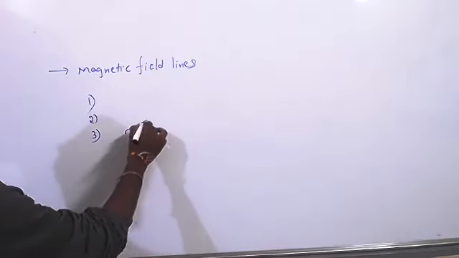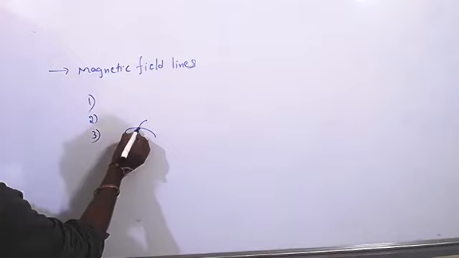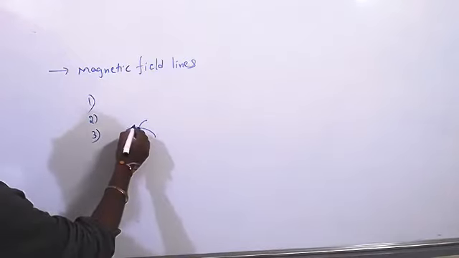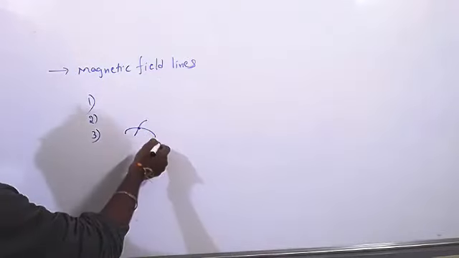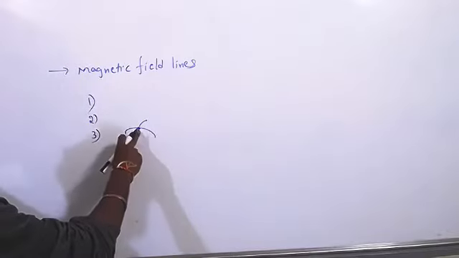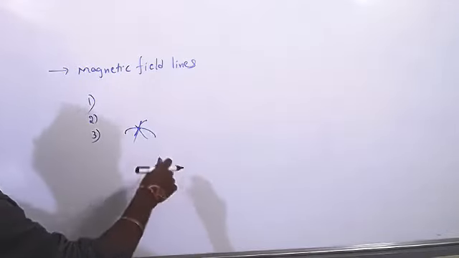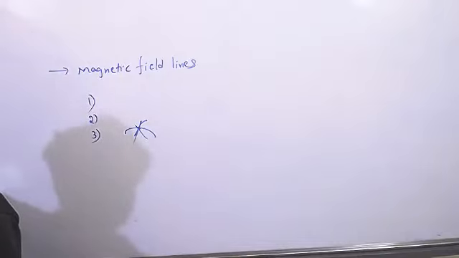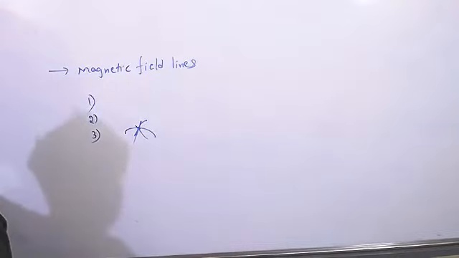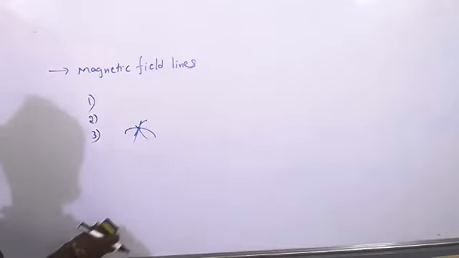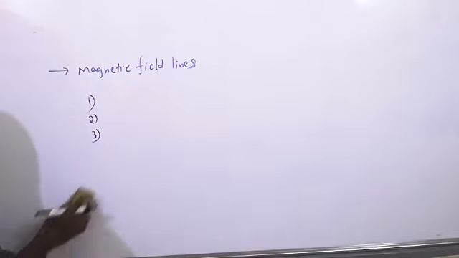Wherever two lines meet, at the point of intersection, the magnetic field would have two directions, and that is not possible. The magnetic field has only one direction, either this or this. So two lines of force cannot meet each other. Many lines of force will be there, but no line is attracted by another line. Each and every line is individual. How is it possible without touching? It is possible because it is an imaginary concept.